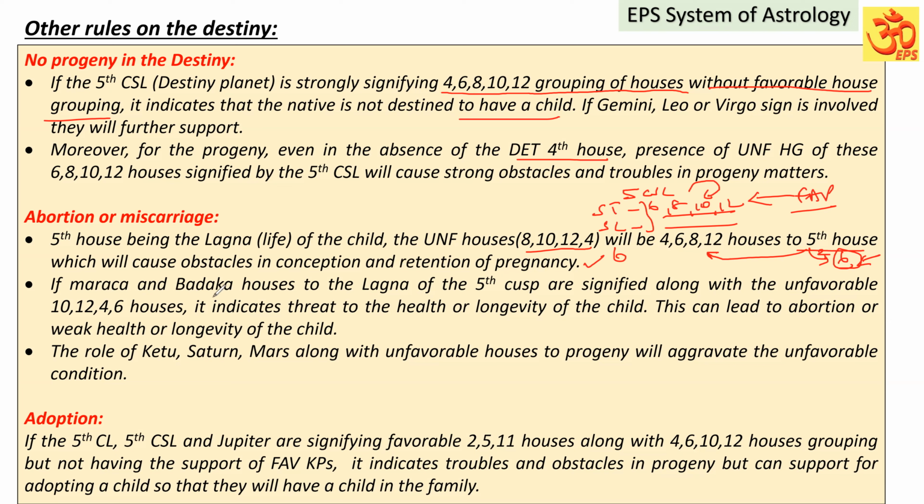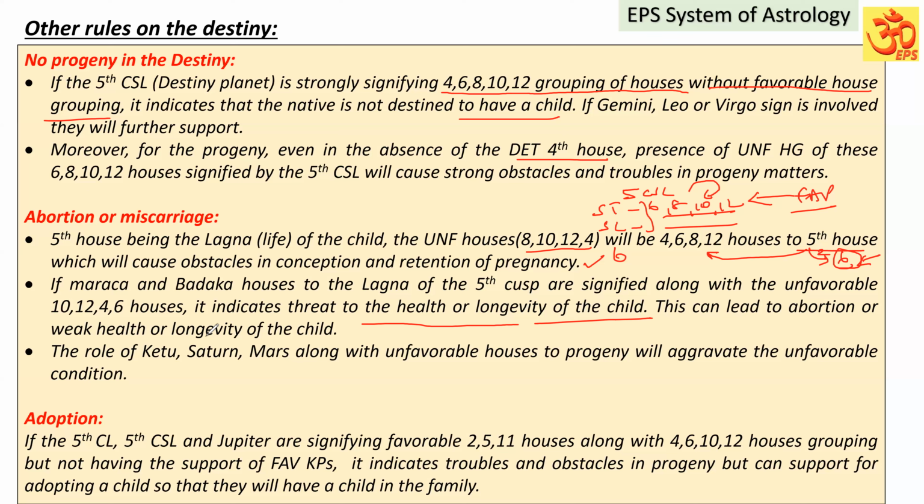Maraka and Badhaka lord houses to the lagna of the fifth house: the fifth cusp is falling in which sign? If it is Chara, Sthira, or Ubhaya, accordingly the Badhaka lord will vary. If Badhaka houses or Maraka houses are also signified along with the unfavorable houses, it indicates a threat to the health or longevity of the child. This can lead to abortion or weak health or longevity of the child.